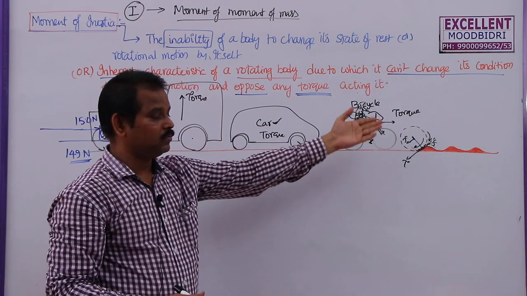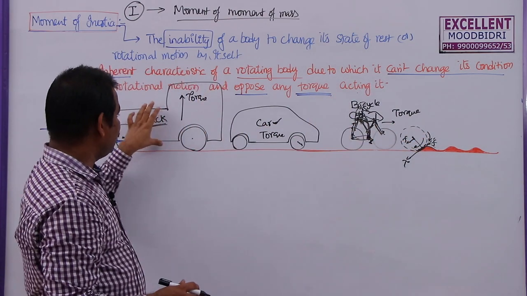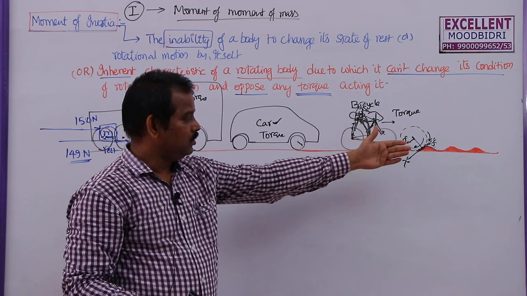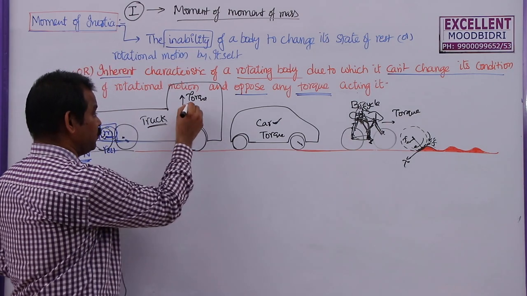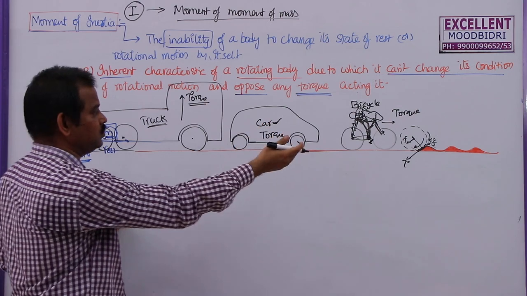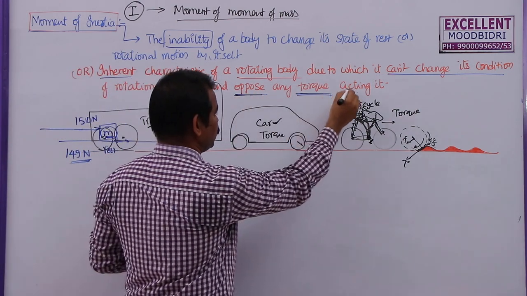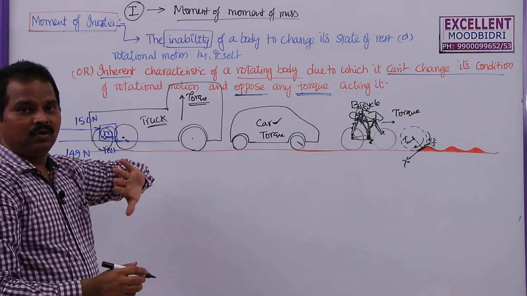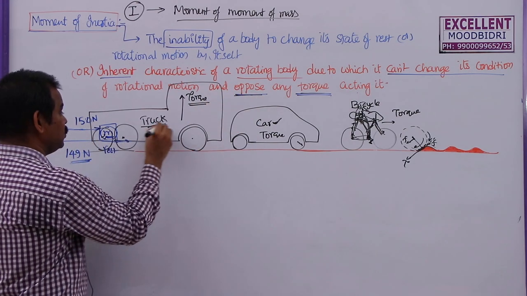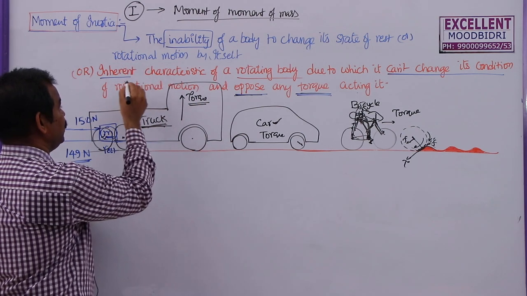A car can move over the bumps very easily, and in a truck, the passengers inside will not feel that they are traveling over speed breakers. Why? Because the torque produced by this one is more when compared to the opposite torque produced by this one. Whatever opposing torque is acting, this truck will not care about that opposite torque. That means this truck has more inertia.